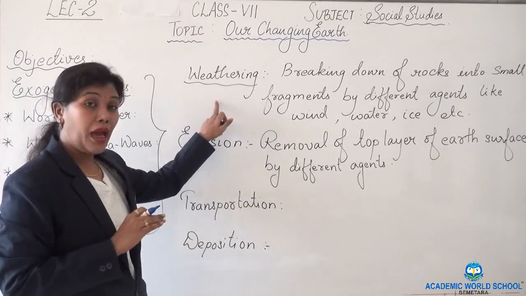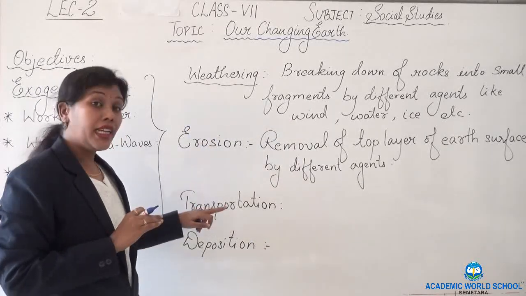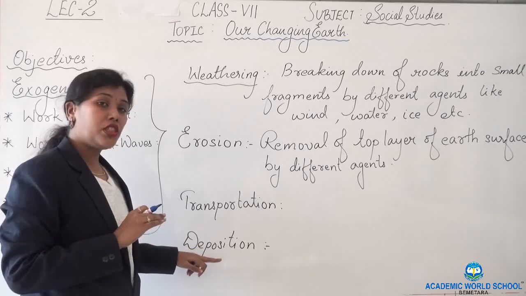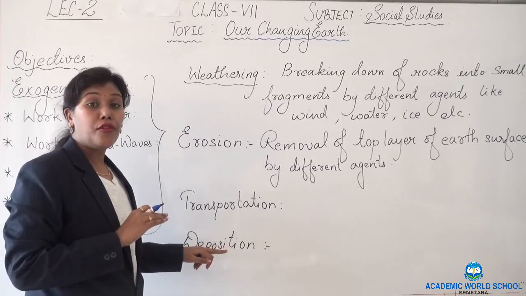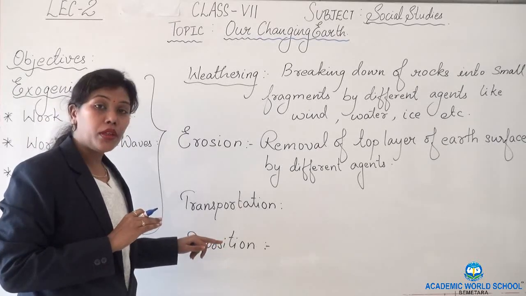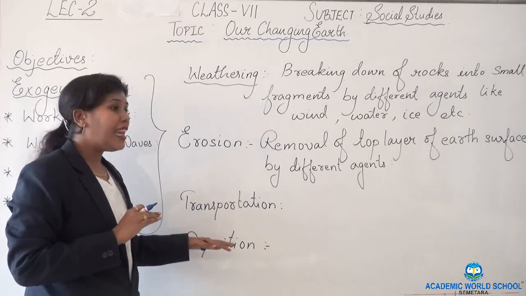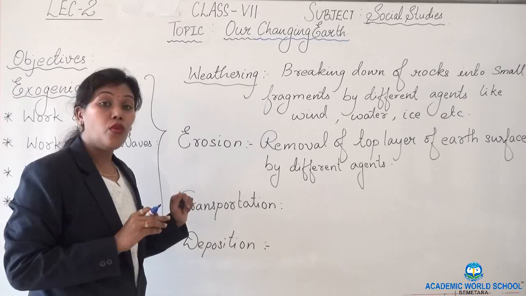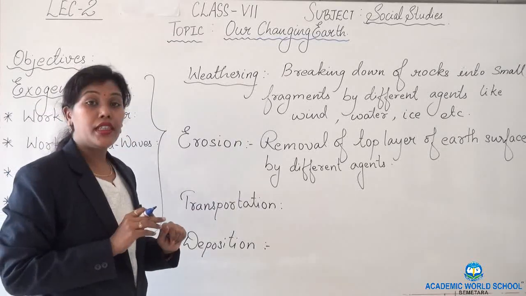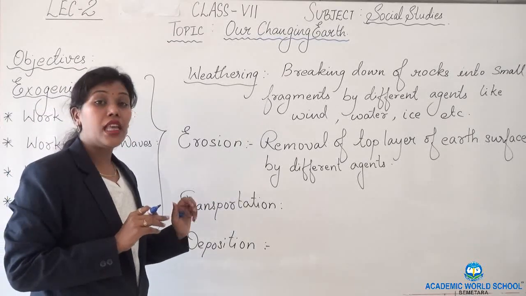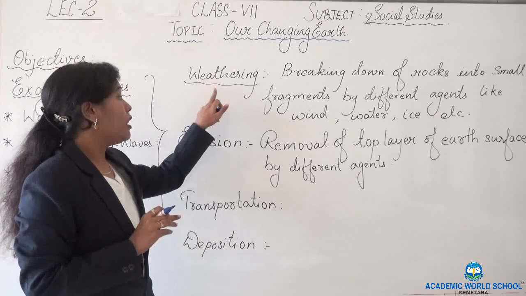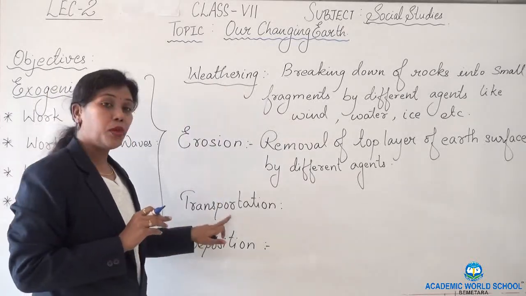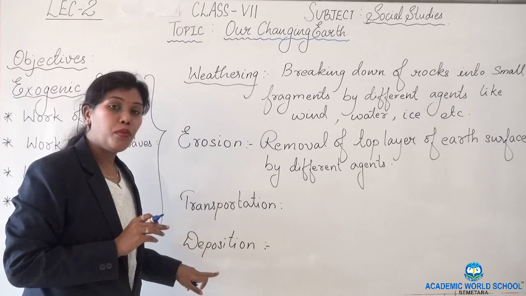When weathering happens, erosion takes place, transportation occurs and deposition occurs, different landforms are formed. These landforms can be of many types. So we are going to see the work of water, wind, ice and glaciers, and how they work through the weathering, erosion, transportation and deposition processes.